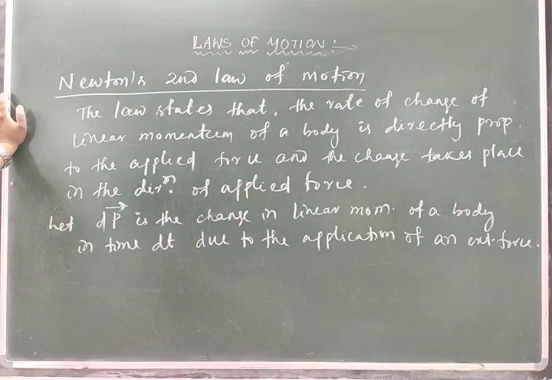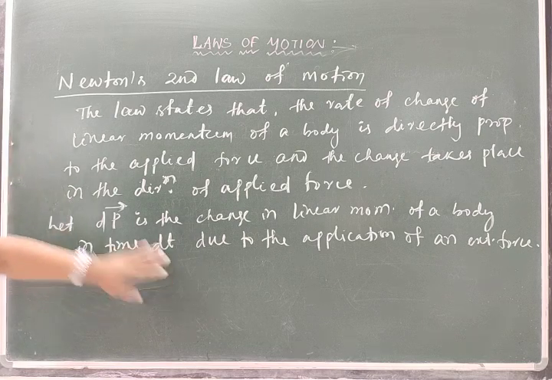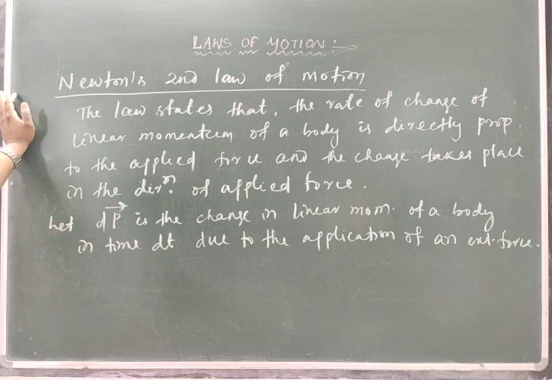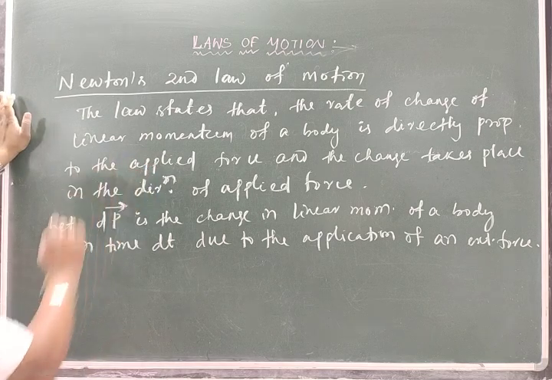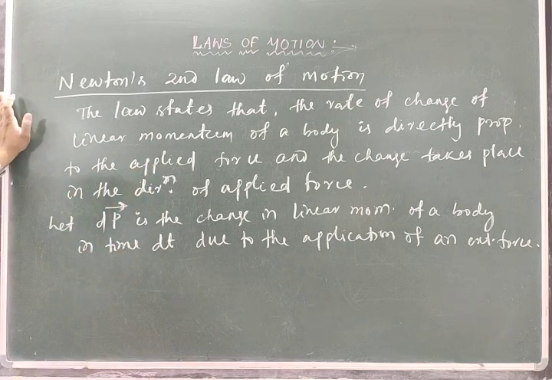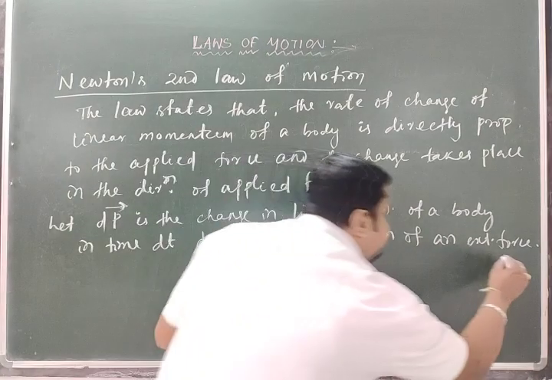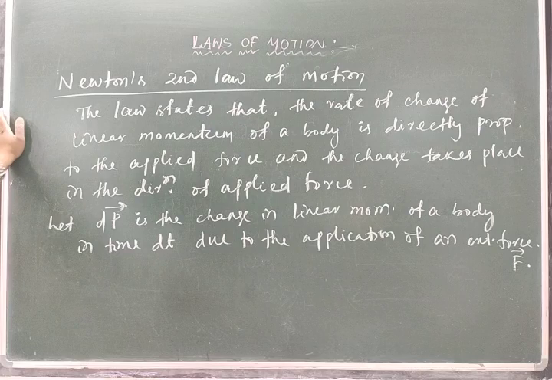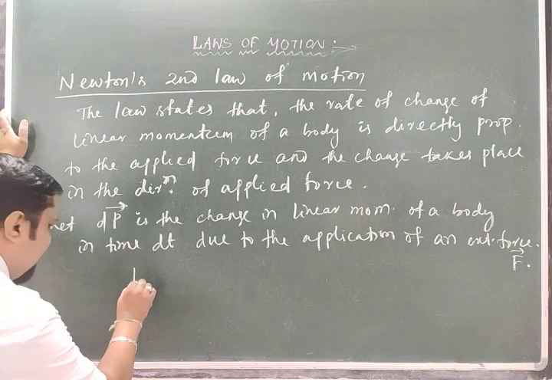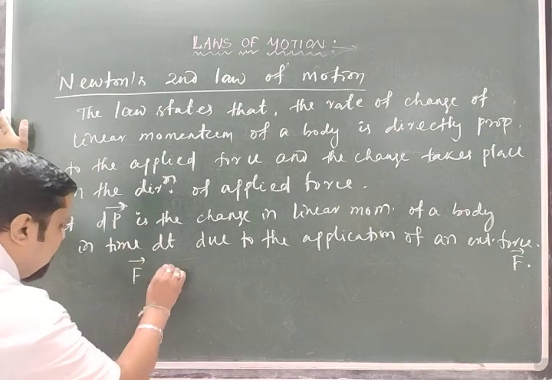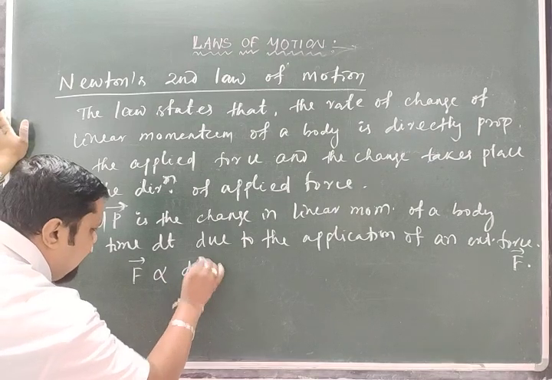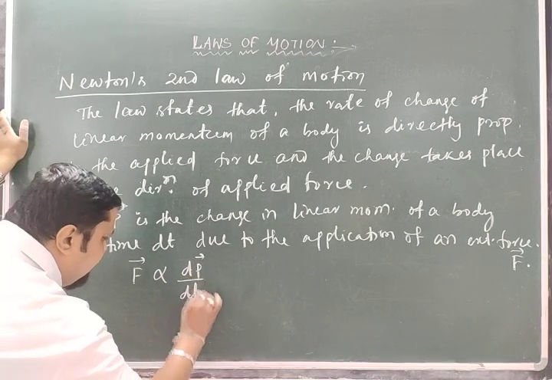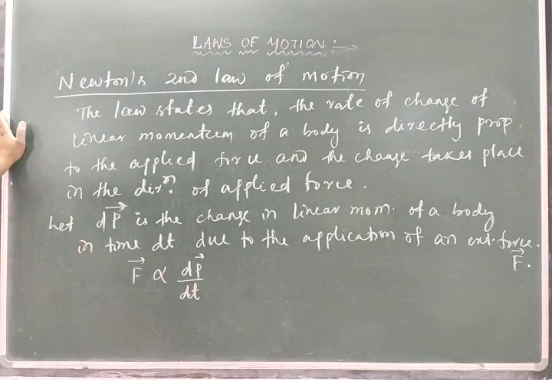And if dp is the change in linear momentum of a body in time dt due to the application of an external force F, then according to this law, F is proportional to dp by dt, the rate of change of linear momentum.